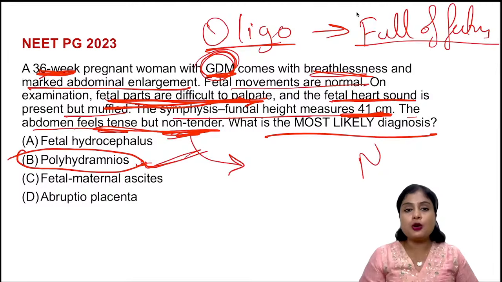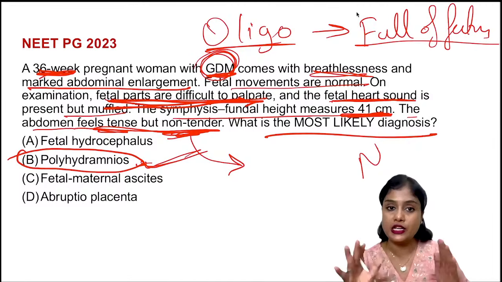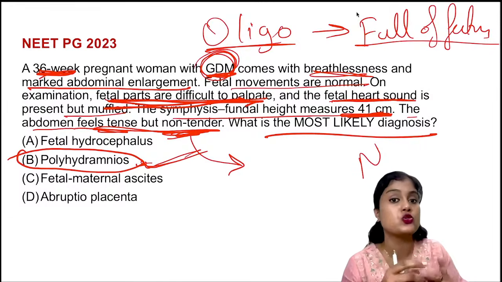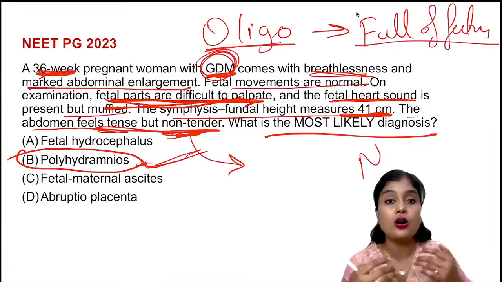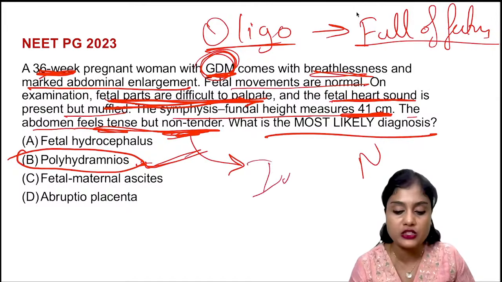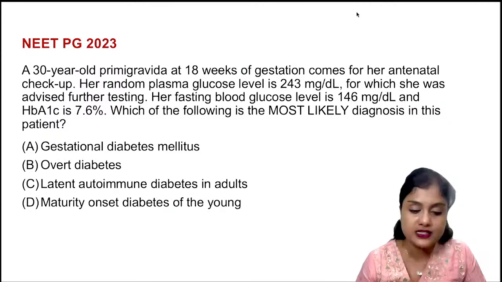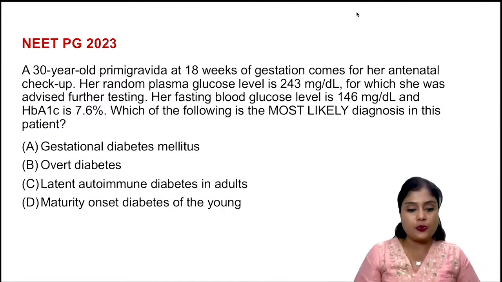So what are the important things? This is why we want to give insulin and maintain good sugars, to reduce polyhydramnios, over distension, macrosomia. All these are the possible complications we prevent by giving insulin. Correct. Okay, very good. So many of you gave me the correct answer. Very good. So next question now.